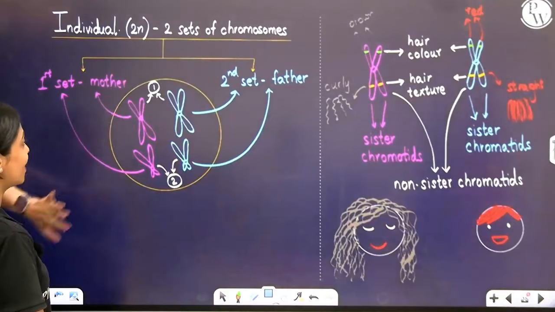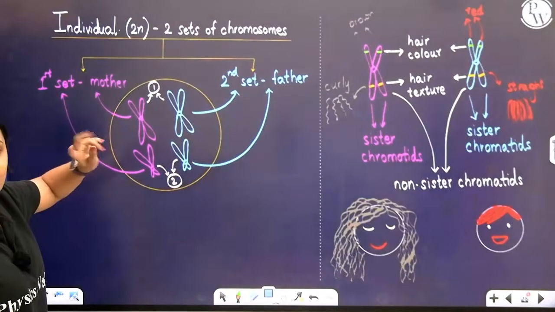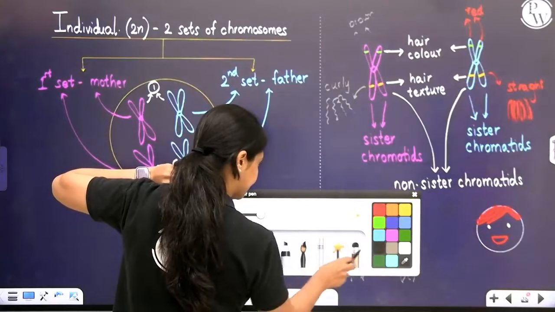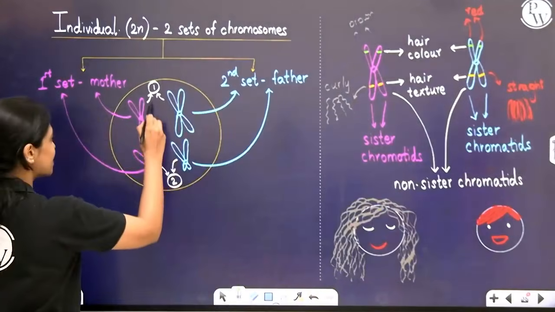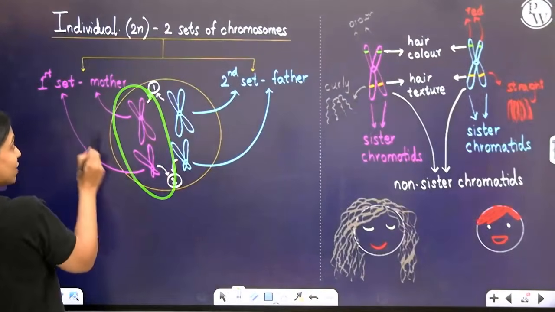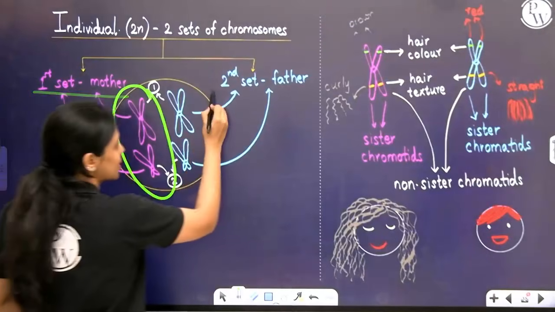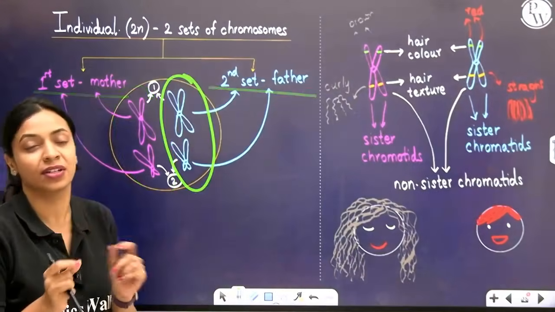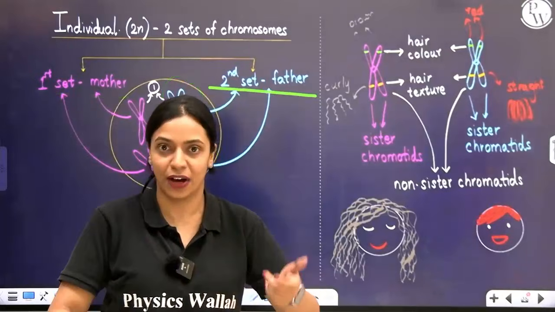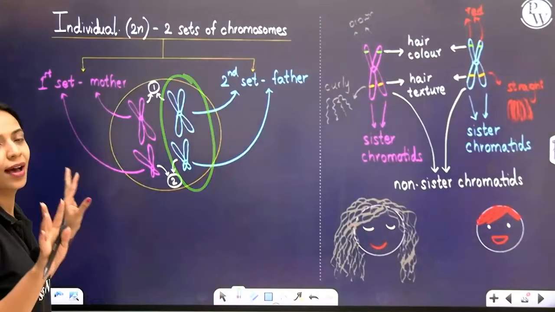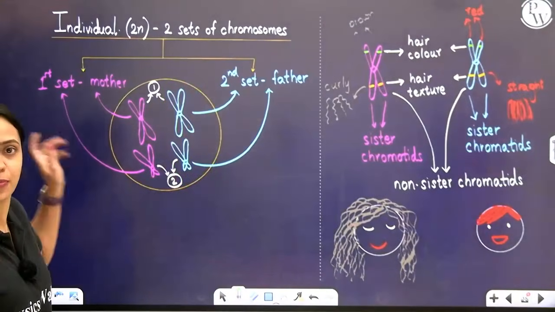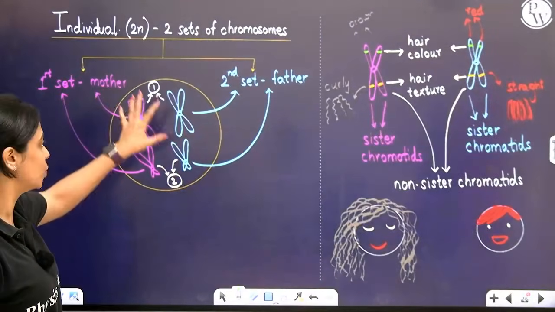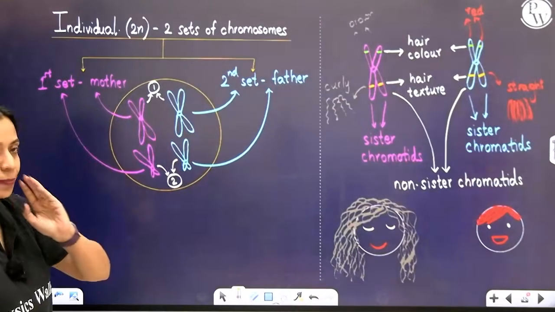Okay, so here for example, I have taken 2 sets of chromosomes. This is the first set of chromosomes that I have received from my mother. This is the second set of chromosomes that I have received from the father. In order to distinguish between which is the mother's and which is the father's chromosome, I have used different colors. Pink for girls, blue for boys. So pink is the chromosome that I've received from the mother. Blue are the chromosomes that I've received from my father.